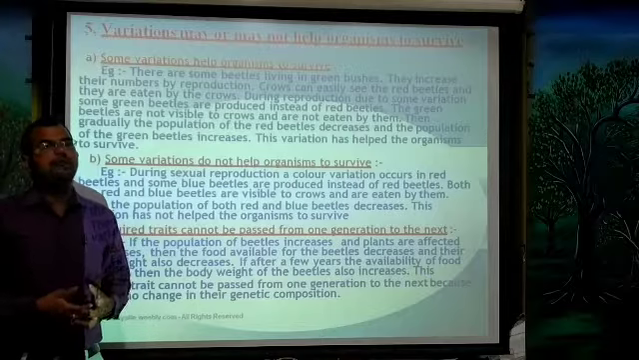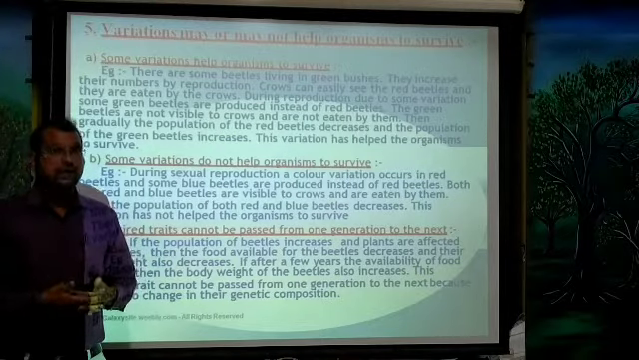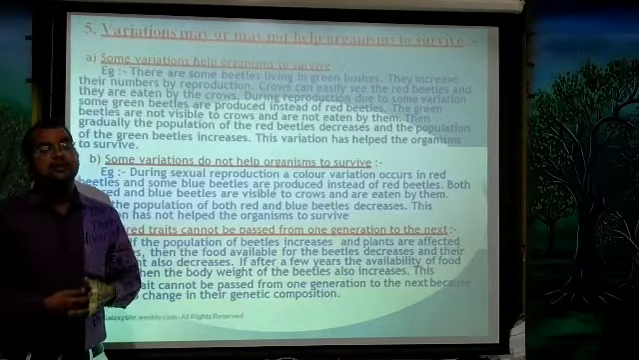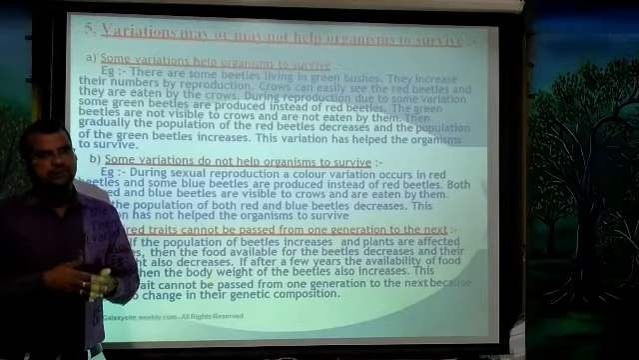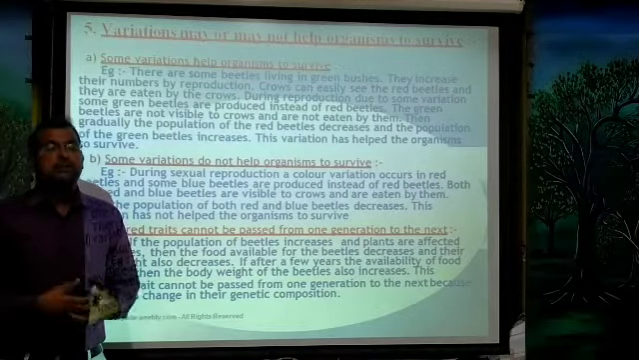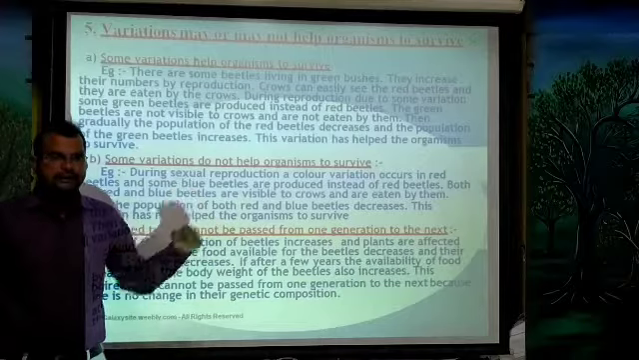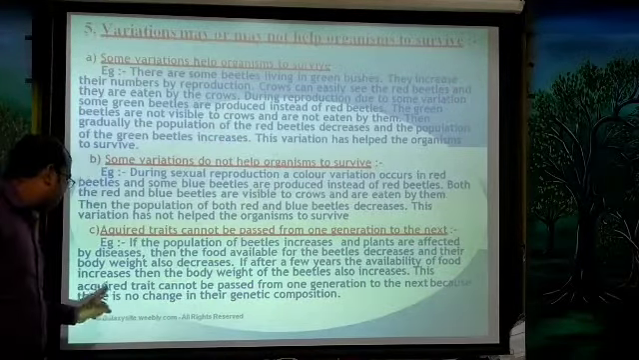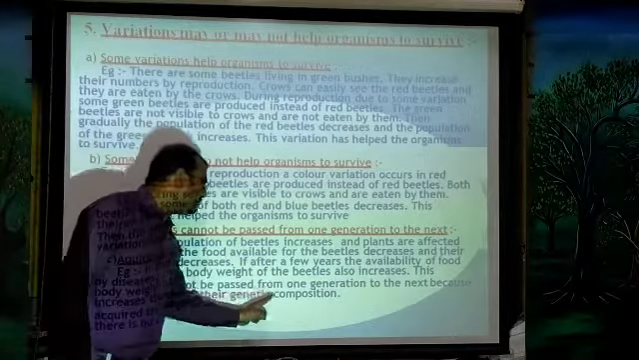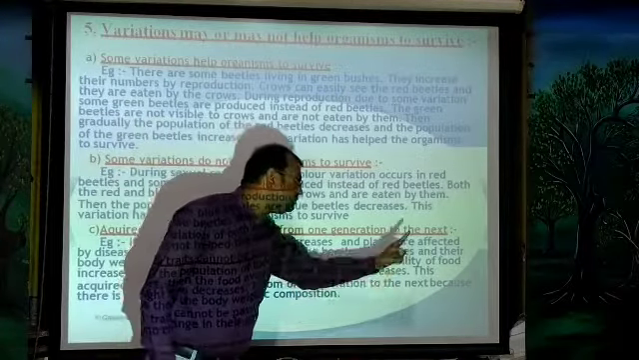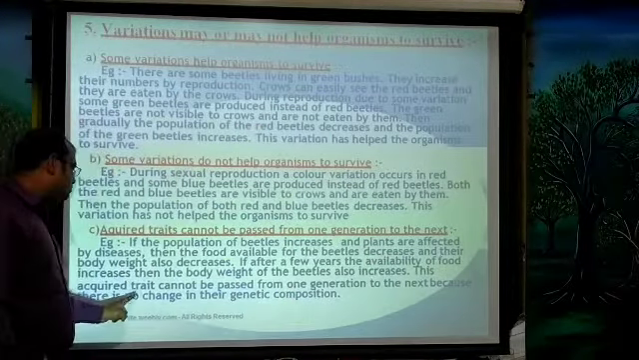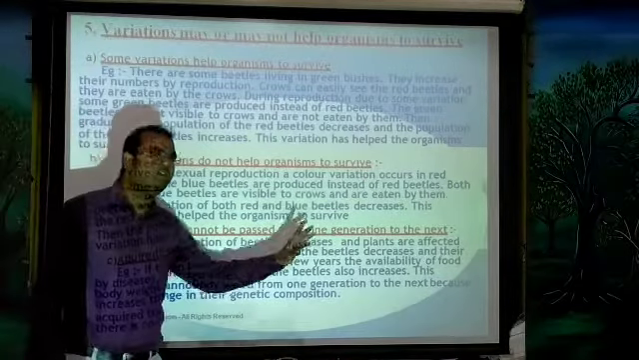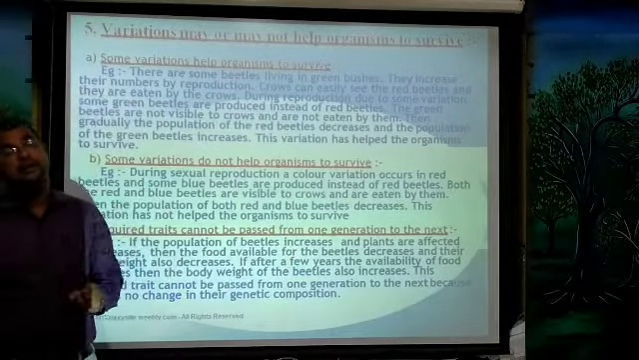The food availability keeps increasing. When the food availability is increasing, the beetles get enough food. When they get enough food, the body of the beetles increases again. So this acquired trait cannot be passed from one generation to the next because there is no change in their genetic composition. This is very, very important.